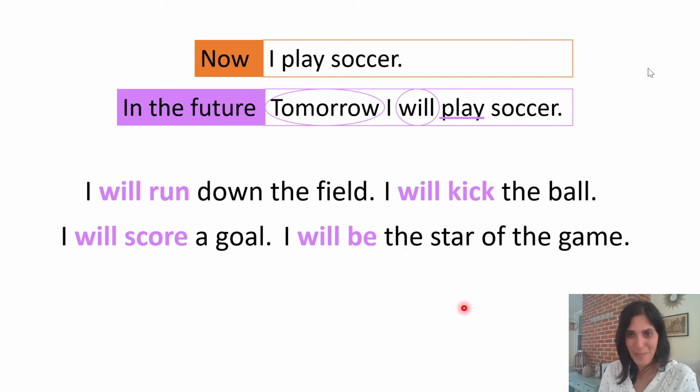Can you read it with me? I will be the star of the game. Now this sentence takes place in the future.